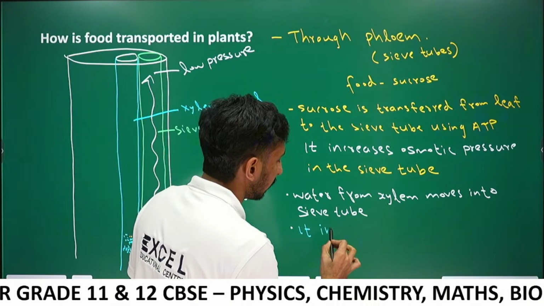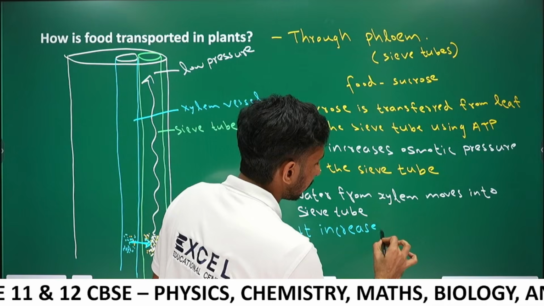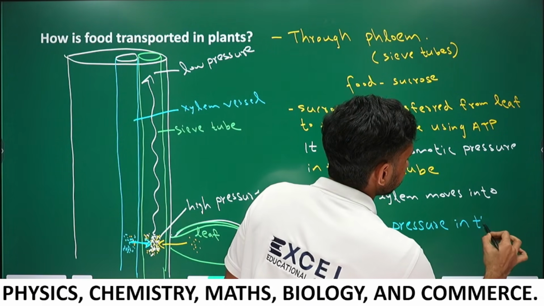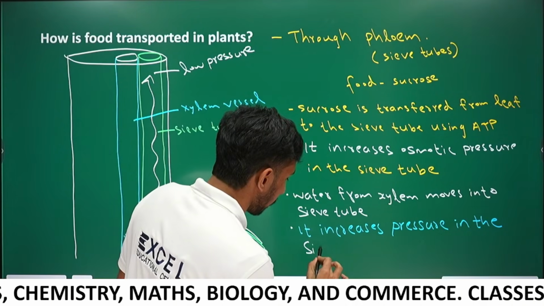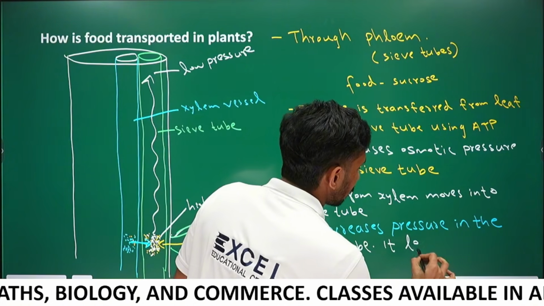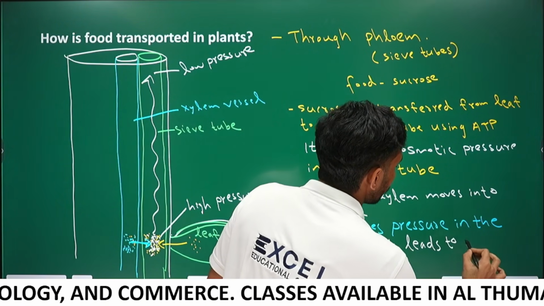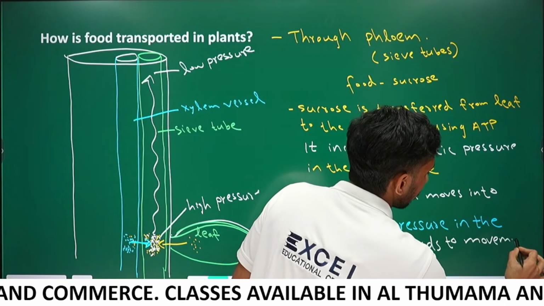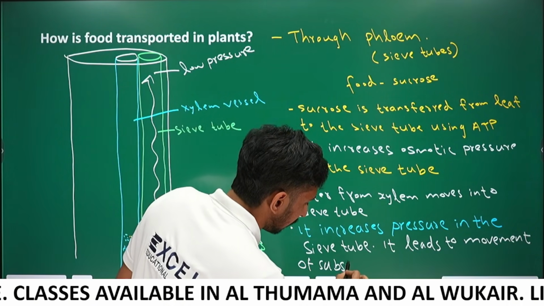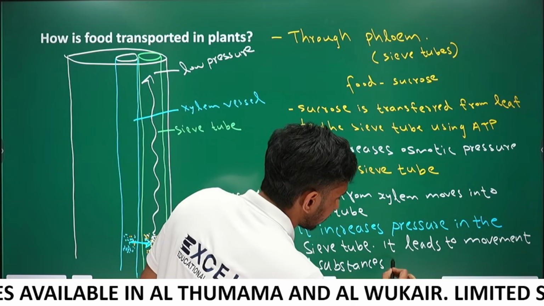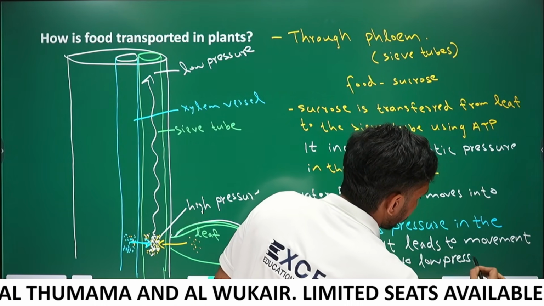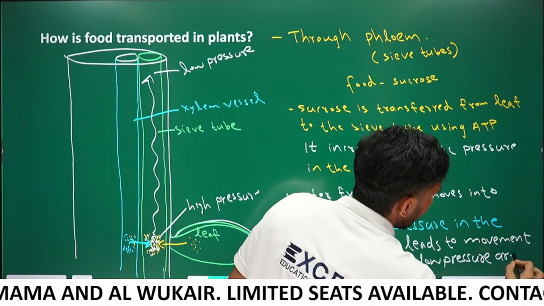It increases pressure in the sieve tube. Okay, it leads to movement of substances into low pressure areas.